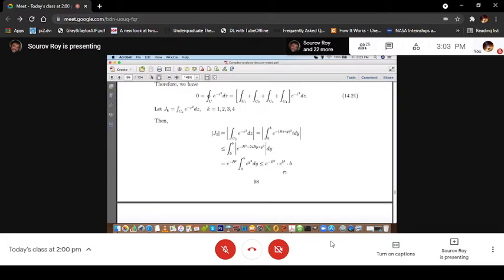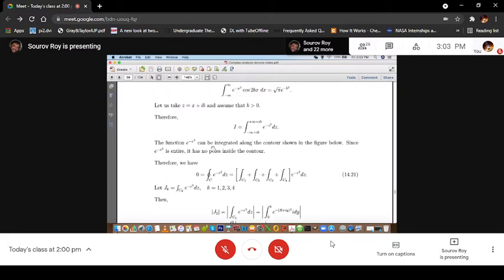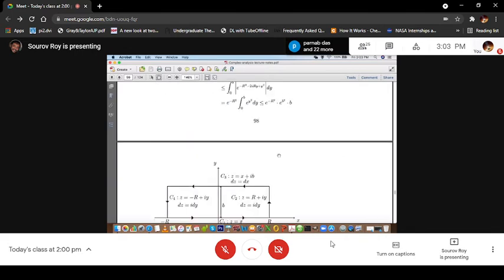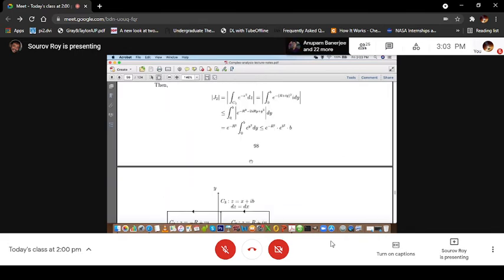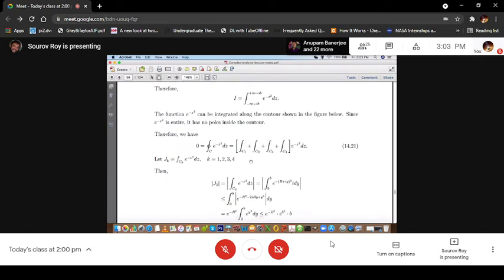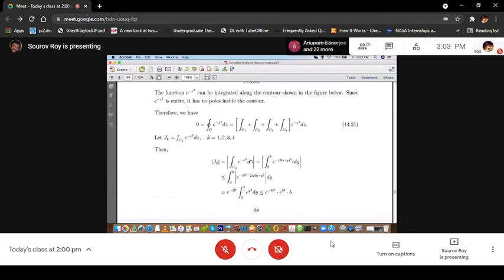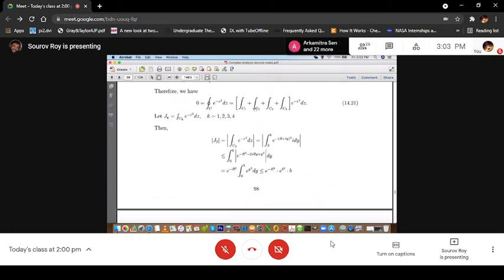So this is the rectangular contour along which e to the power minus z square will be integrated. And we know that since e to the power minus z square is entire, it doesn't have any singular points in the finite extent. So it has no poles inside the contour.